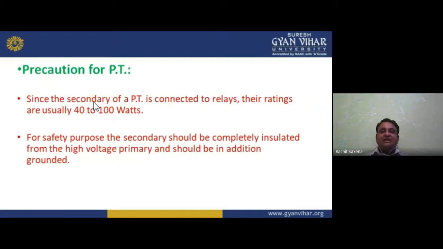So measurement, protection, all these things we have. Relays have ratings usually 40 to 100 watts. It is fixed, 40 to 100 watts. For safety purposes, the secondary should be completely insulated from the high voltage primary, and in addition, it should be grounded.